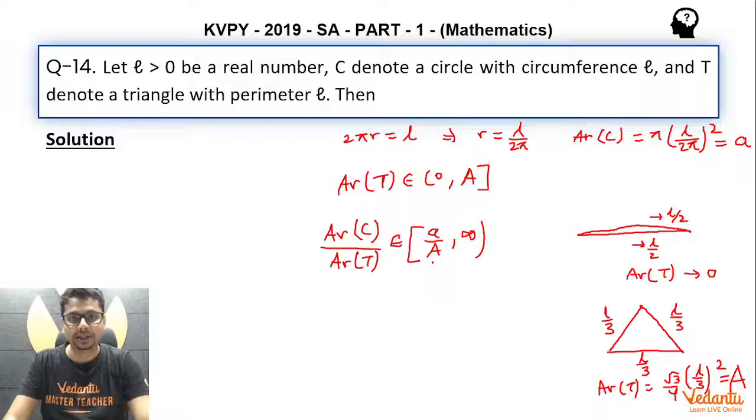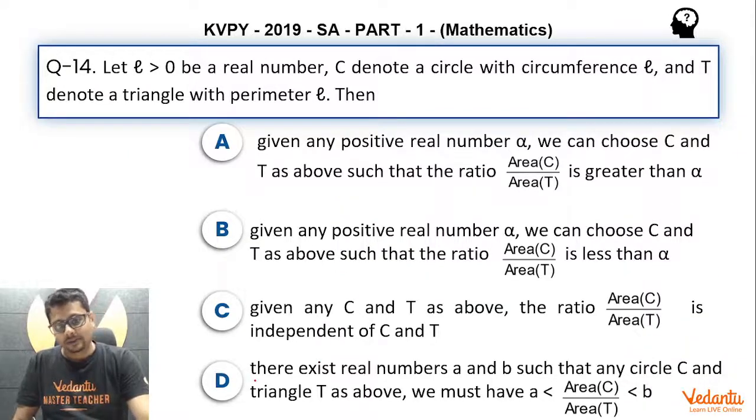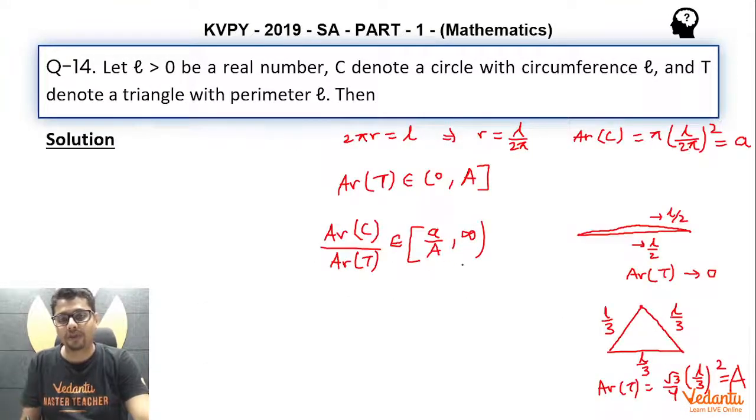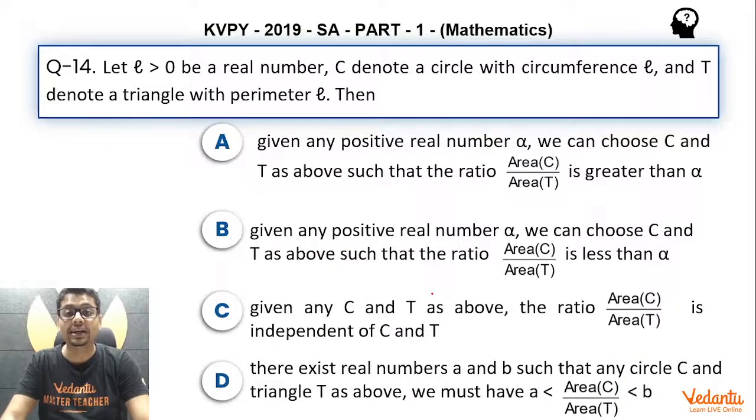Now let's get back to the options. Let's first see option D. There exist real numbers A and B such that for any circle C and triangle T as above, we must have this ratio between the values A and B. Not necessary. Why? Because this ratio is not bounded from both sides. Especially it is not bounded from above, because this ratio can even tend to infinity. So the upper bound B is an issue. So D is not correct.